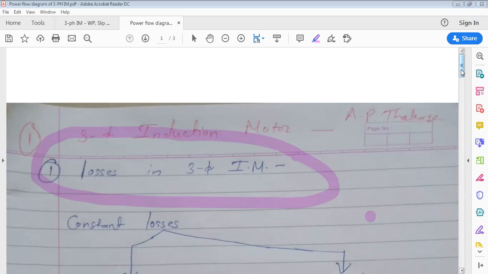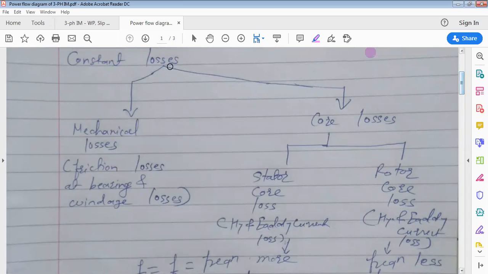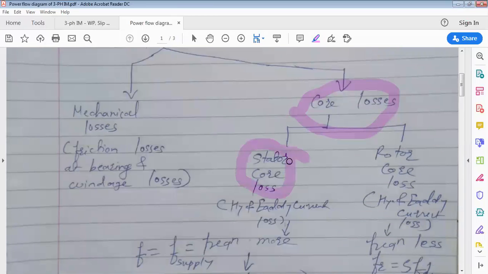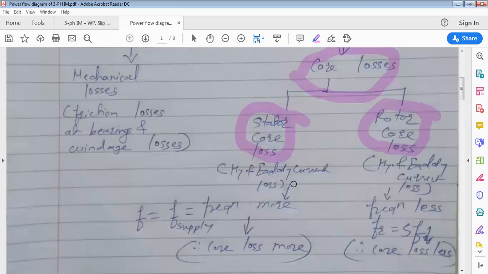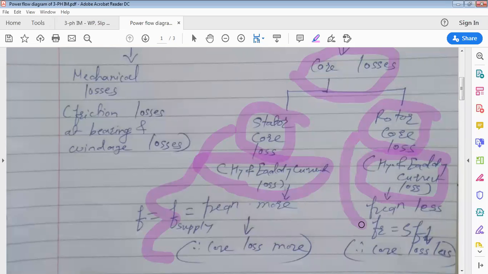Okay, so this is about the losses of three-phase induction motor. See here I have written constant losses. One is core loss, which takes place in stator core and rotor core also. These are the core loss, iron loss, nothing but eddy current and hysteresis loss. Now stator side frequency is more, that's why these losses are more. Rotor side frequency is very less, that is S times F under running condition. That's why core losses are very less, and rotor core loss in the power flow diagram we are going to neglect. Only stator core loss will be considered.